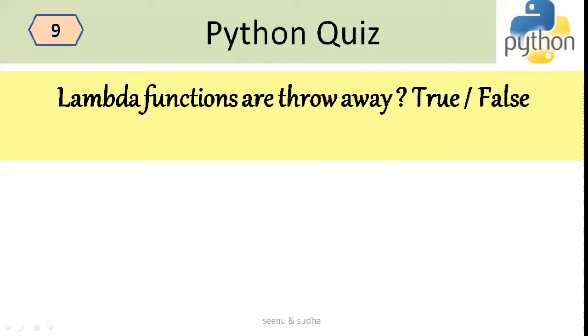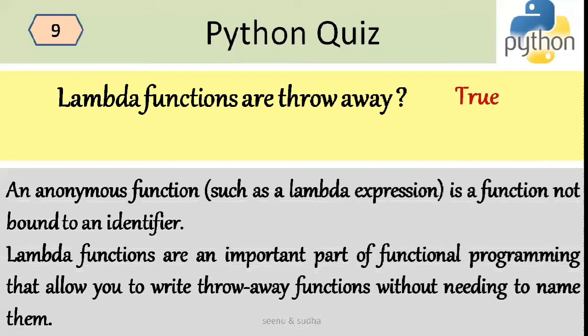Lambda functions are throwaway functions, true or false? Yes, it is true. An anonymous function is a function without an identifier or a name. So a function without a name is called a lambda function. Lambda functions are an important part of functional programming that allow you to write throwaway functions without needing to name them.